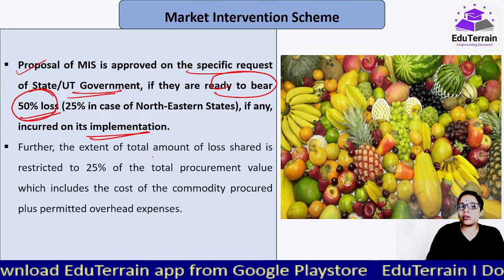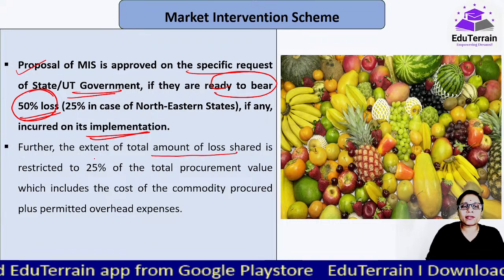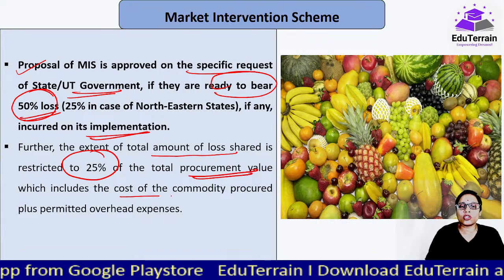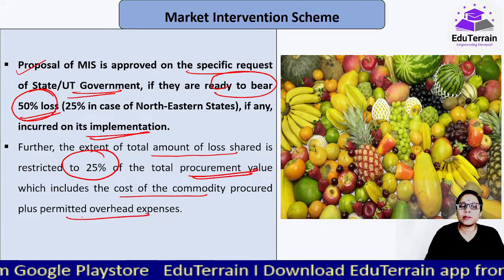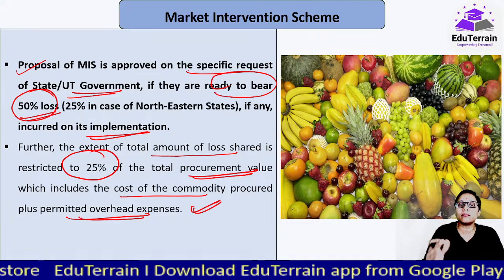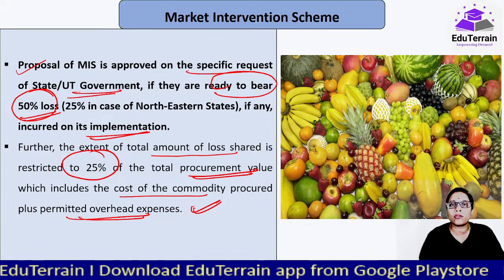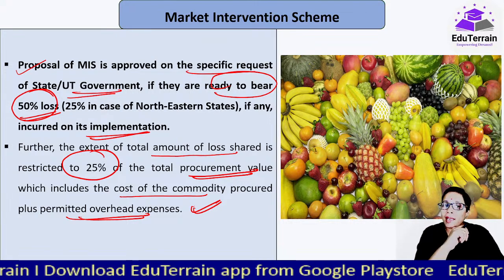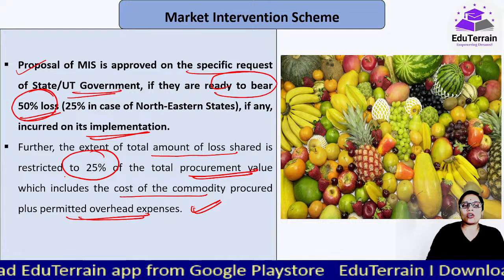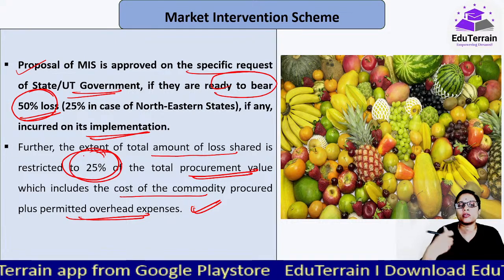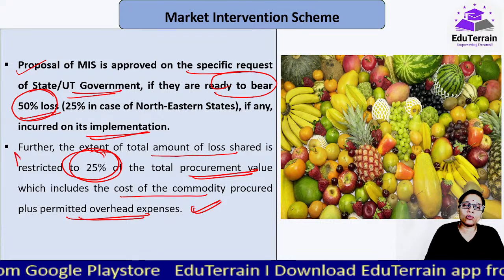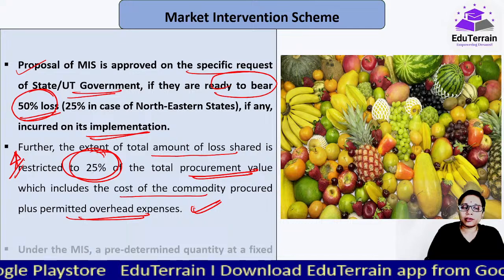Further, the extent of the total amount of loss shared is restricted to 25% of the total procurement value, which includes the cost of commodity procured plus permitted overhead expenses. So this does not mean that because the chance is given, they have to procure the entire produce. There is a 25% cap here too: the total loss shared is restricted to 25% of the total procurement value. They will not allow more than that. Okay, be very careful, there are a few catch points here.